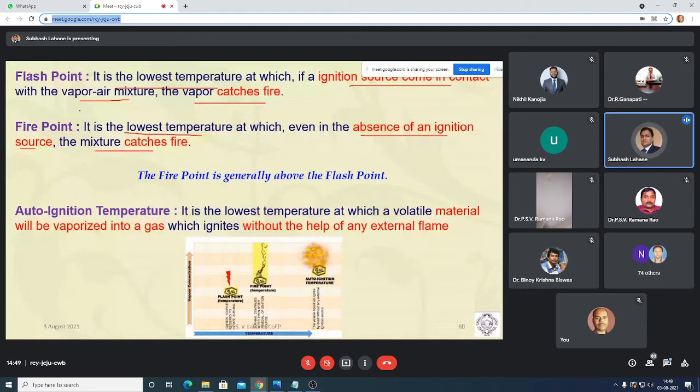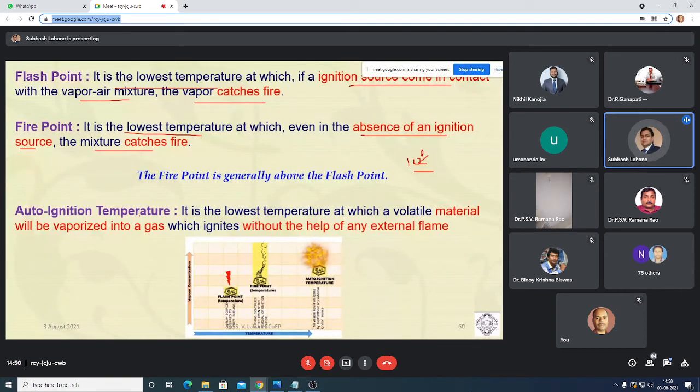So this is the difference: for flash point there should be an ignition source, here no need. Fire point is always above the flash point, generally by about 10 degrees Celsius.